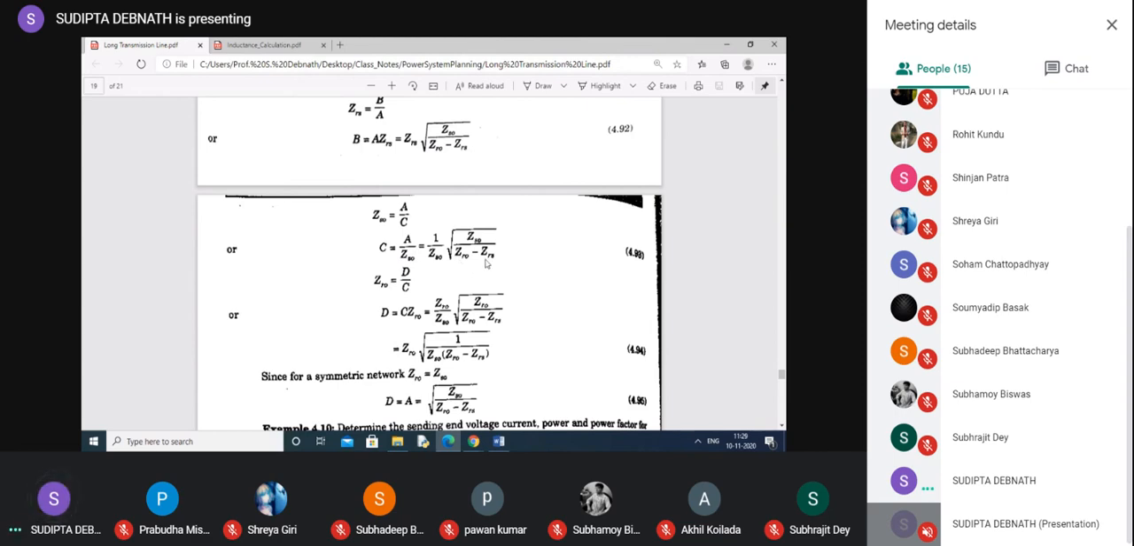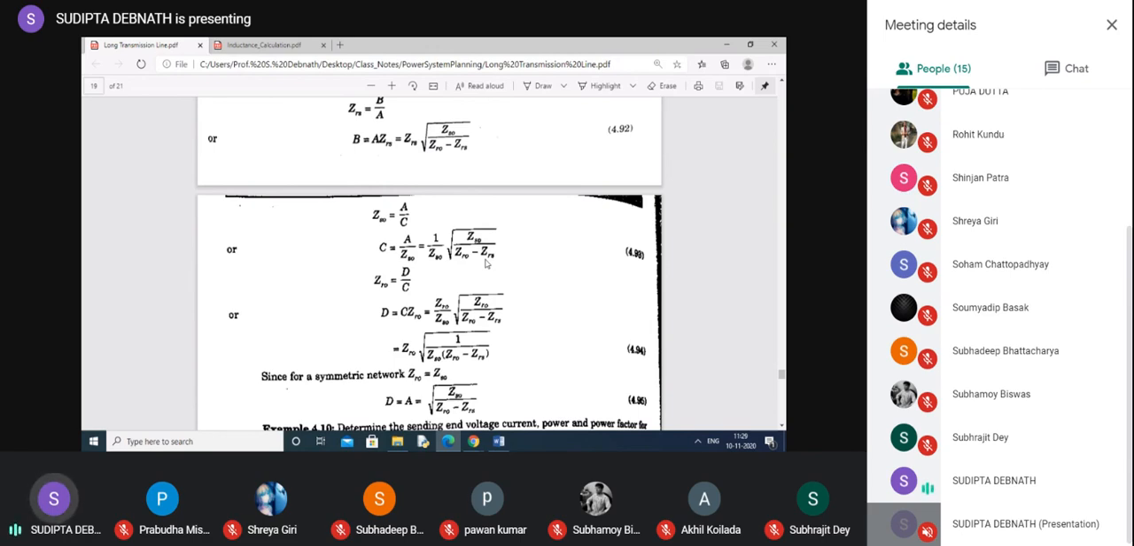So this is the way to find out the ABCD constant in a two-port network. What are the 4 steps? First, give supply to the sending end, then keep the receiving end open, and then in the next stage keep the receiving end short.